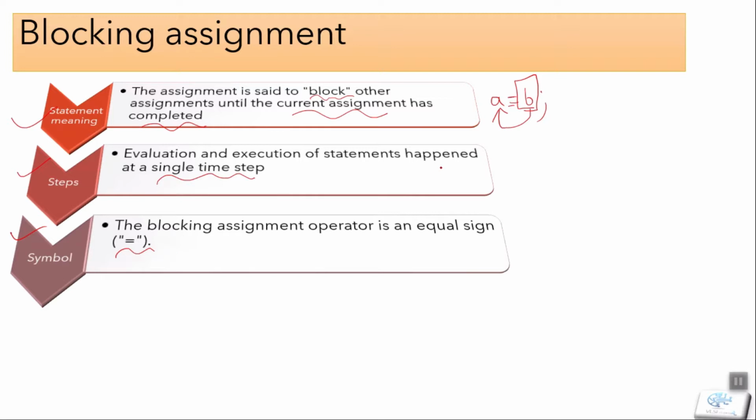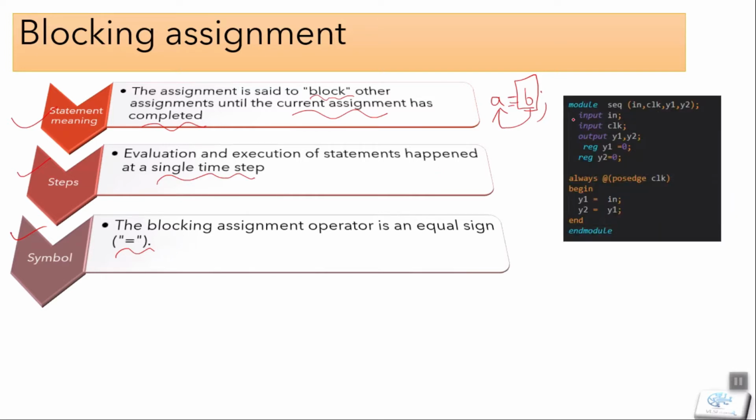Let's look at an example of the blocking statement. Here I took an example of the sequential execution of the blocking assignment. In this module I took an input and a clock as inputs and two outputs. I defined the input as a wire, taking it by default, and the outputs as reg, defining their value as 0. In the always block, put the value of the input to y1 and y1 to y2.